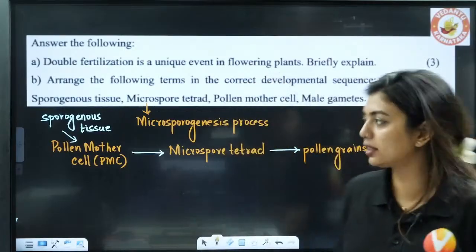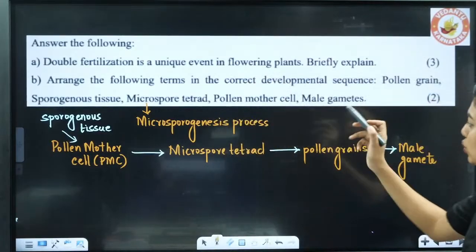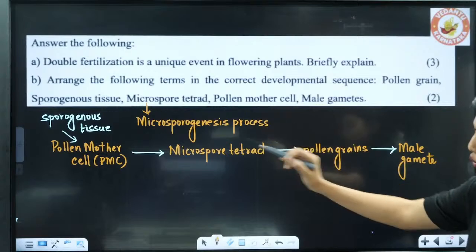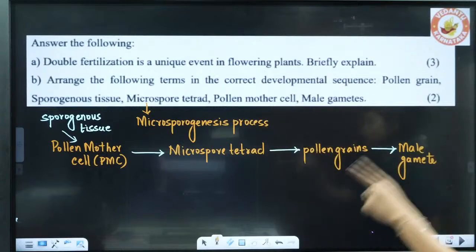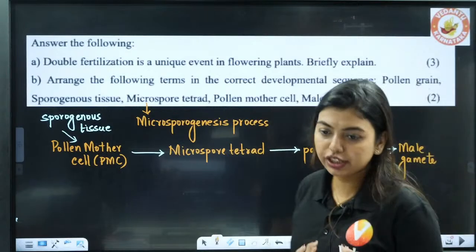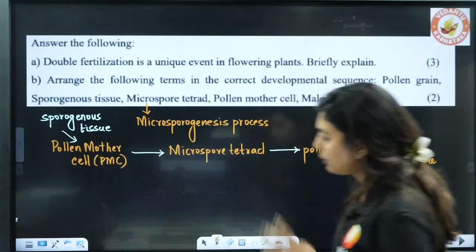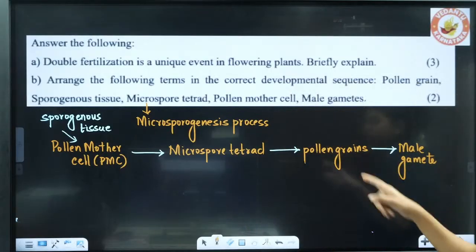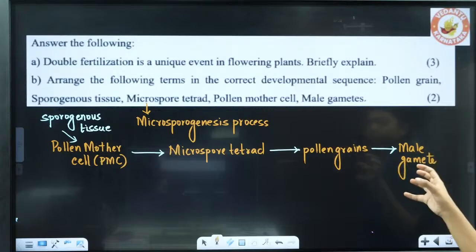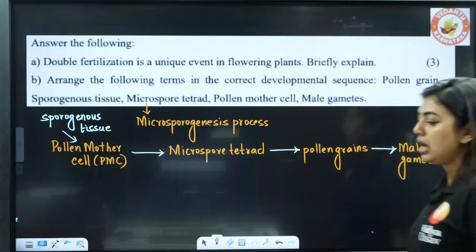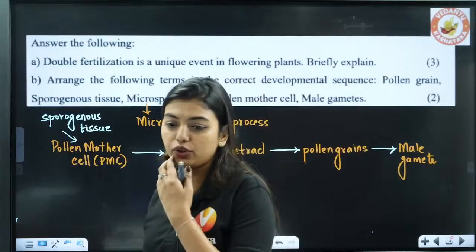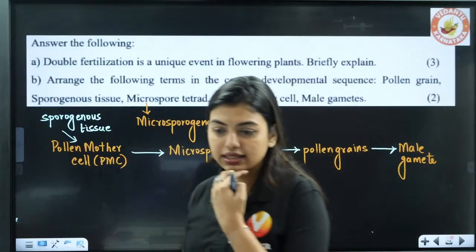So the flowchart is correct. How many have they given us? 1, 2, 3, 4, 5. So the sporogenous tissue is potential. It has the ability to become the pollen mother cell. They will become the pollen mother cell and form the microspore tetrad. The microspore tetrad will form the pollen grains. Pollen grains will form the male gamete. Clear to all of you? Yes or no?